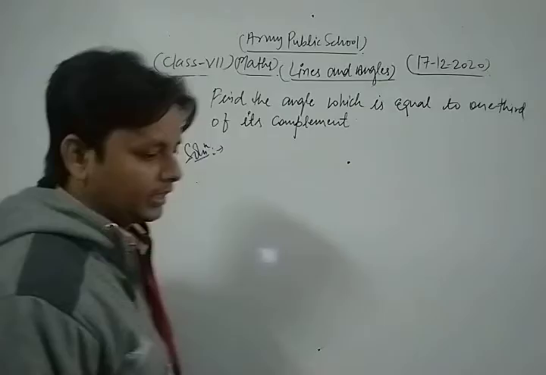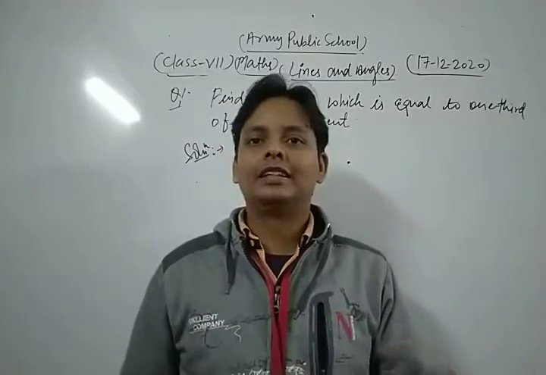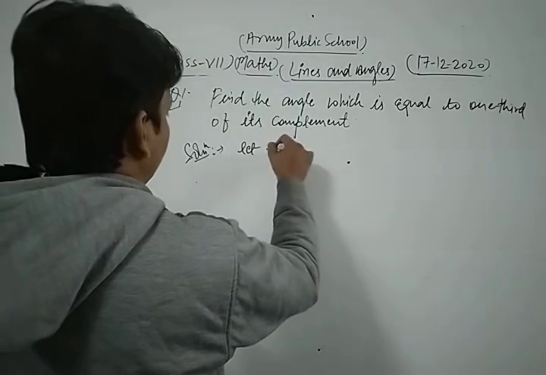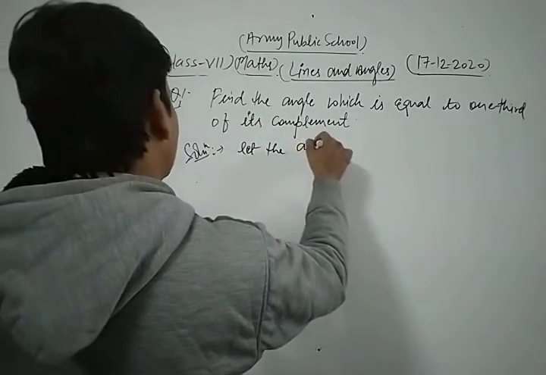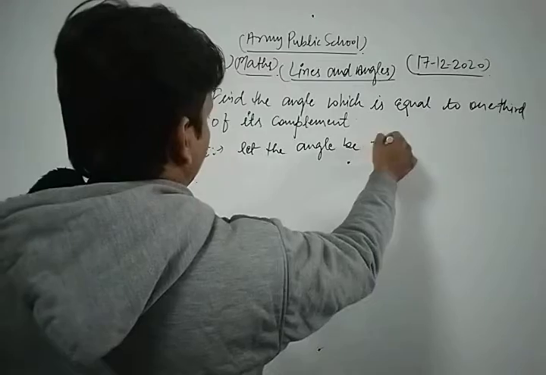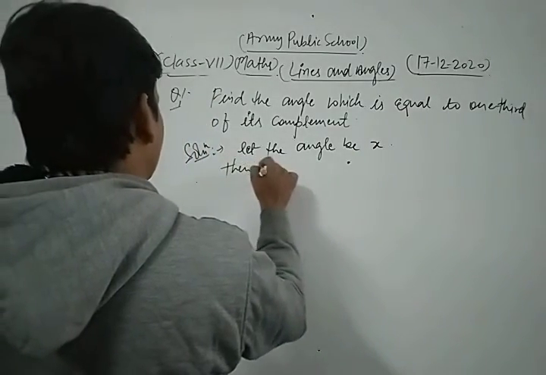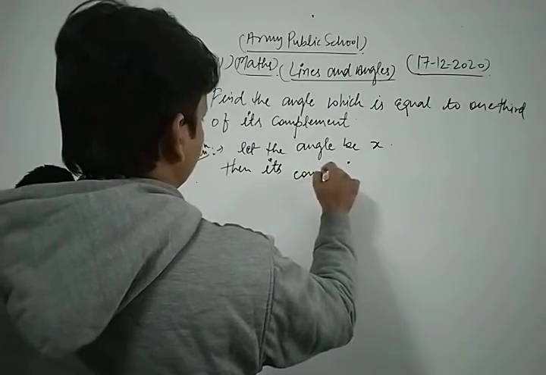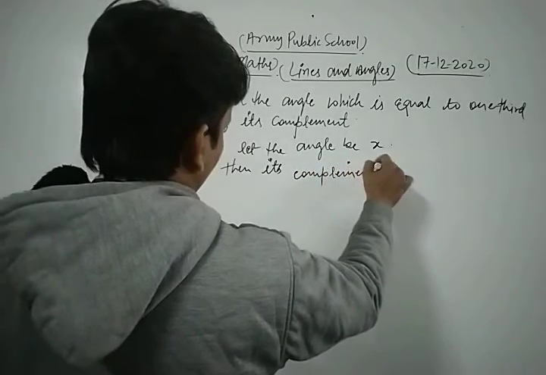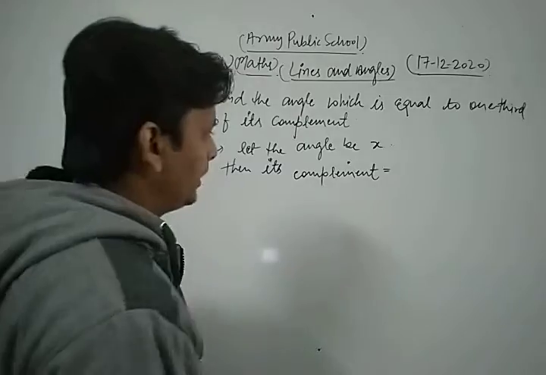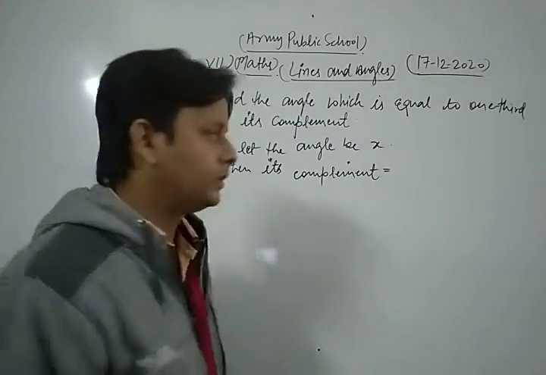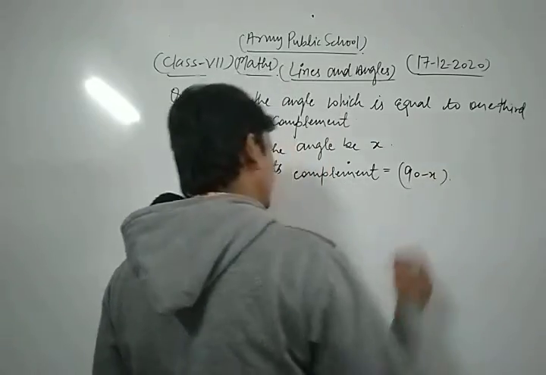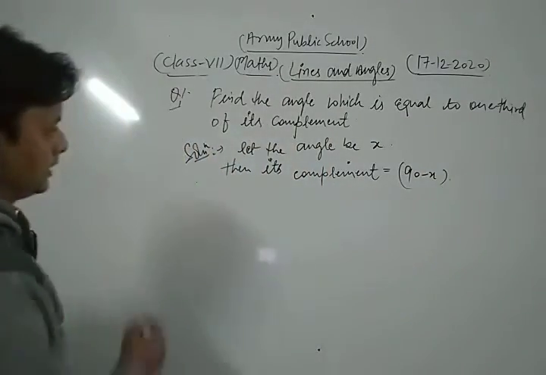First of all, in that type of question we take the angle as x. Let the angle be x, then its complement will be 90 minus x. Then its complement is 90 minus x. Now